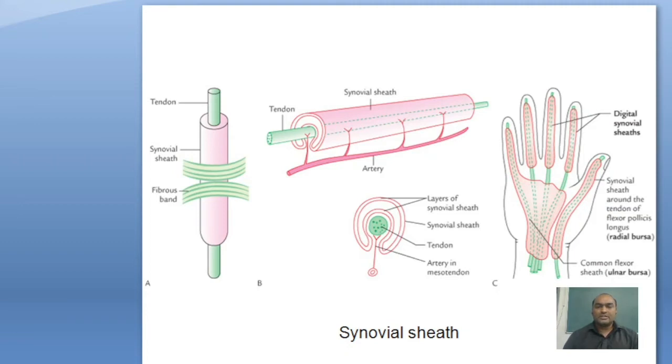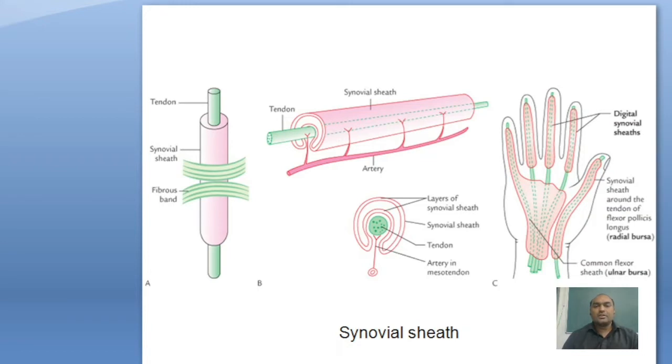In the transverse section, we see the synovial sheath has two layers. The inner layer is the visceral layer and the outer layer is the parietal layer. In between the two layers, there is a minor space. In this space, arteries supply the tendon. The function of the synovial sheath is to reduce friction. To reduce the friction, it produces synovial fluid. So it reduces the friction between tendon and bones.